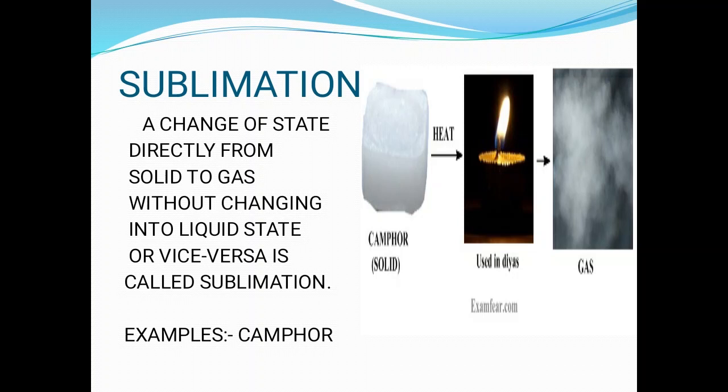This process of converting solid into gas directly, or gas into solid directly, is known as sublimation. The definition of sublimation is a change of state directly from solid to gas without changing into the liquid state, or vice versa. An example is camphor.